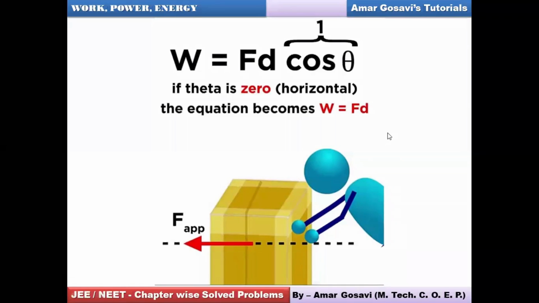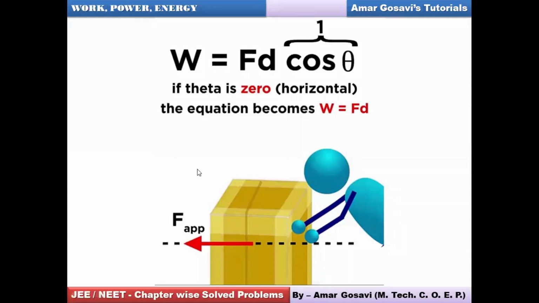Okay, I believe you have understood the concept of how to estimate work done in critical cases. We want to see a few more critical cases to think about how we calculate work done. Here, force is a vector quantity, displacement is a vector quantity, and cos theta. So force, displacement, and cos theta. Can I say it's a dot product of force and displacement? The dot product of two vector quantities is a scalar quantity, and therefore work is a scalar quantity, friends.